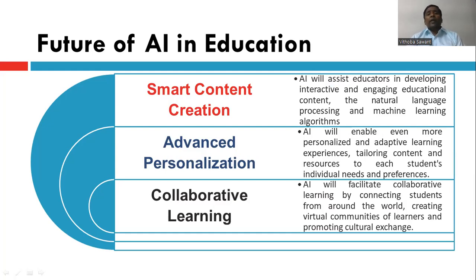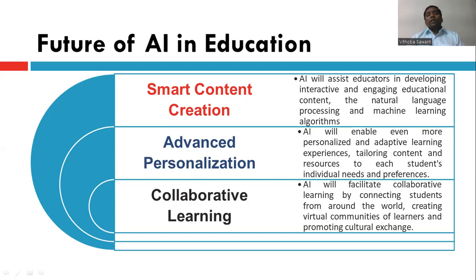It's interactive and engaging educational content. In whichever way we want the content, natural language processing and machine learning algorithms will help us. So when we are creating any smart content, artificial intelligence in education helps us prepare the content very easily. It's what we call smart content.